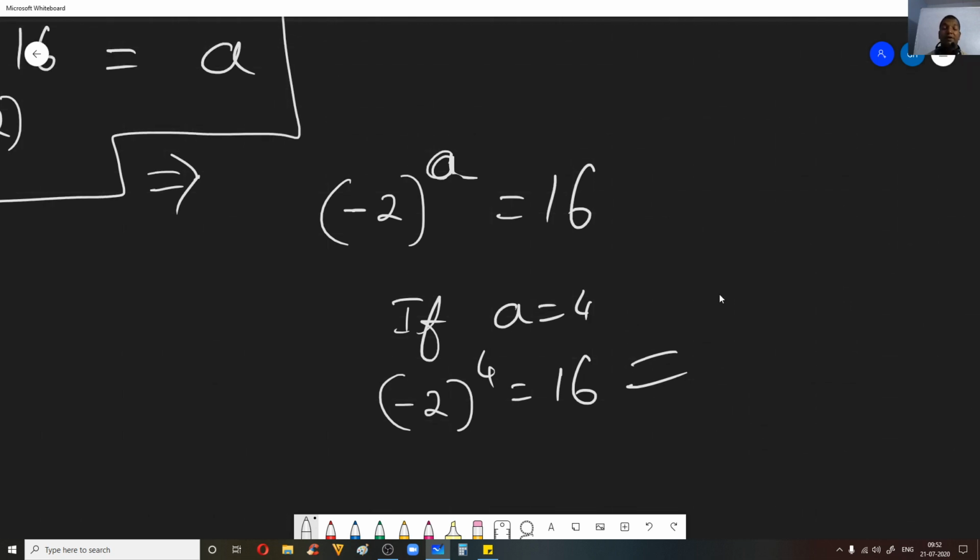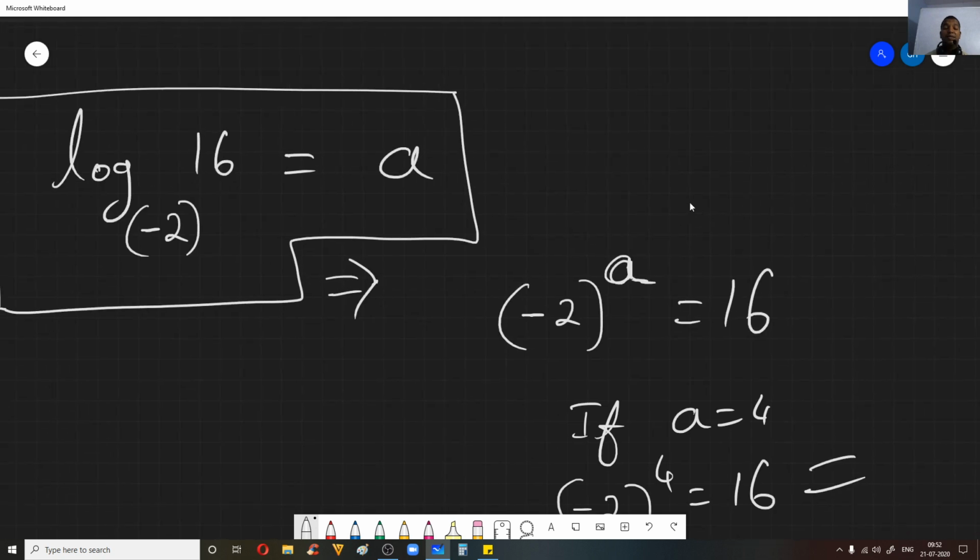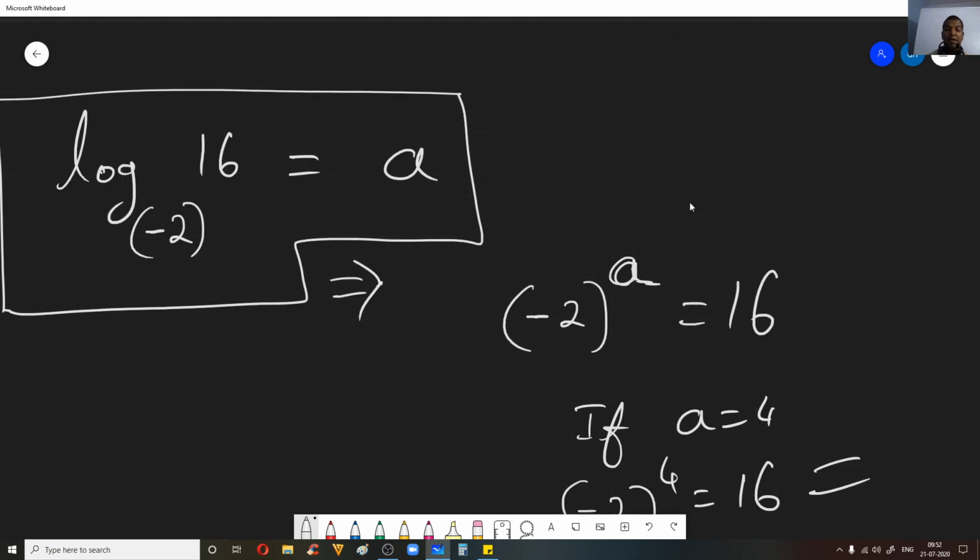Then why do we say that for a negative base of the logarithm it is not defined? I'll tell you that. So you can easily write the answer. Here a, I can write it as 4. So you can write like this, log 16 to the base minus 2 is equal to 4.